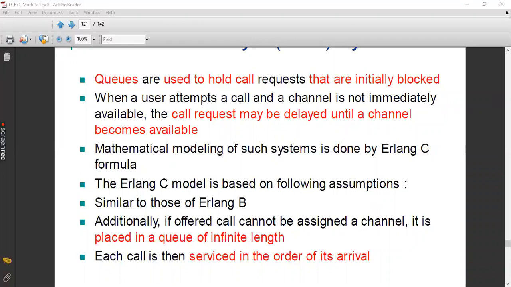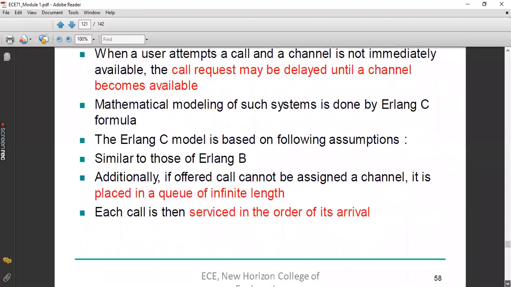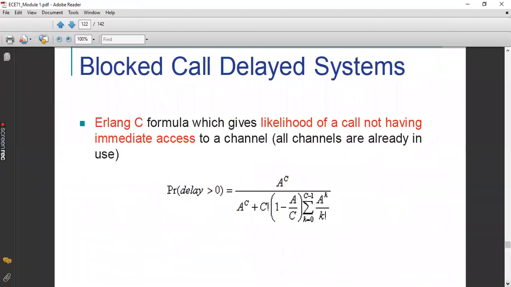This is modeled by the Erlang C formula. In the next slide, we'll be discussing the Erlang C formula. In the Erlang B formula, we were concentrating on the probability of blocking, but now we are concentrating on the probability of delay, because it is understood that no calls are blocked here. Under no circumstance is any call blocked. They are getting service, but they will experience delay based upon the system's congestion or the peak busy hour. So we are focusing on the probability of delay greater than 0, meaning they are experiencing some delay.